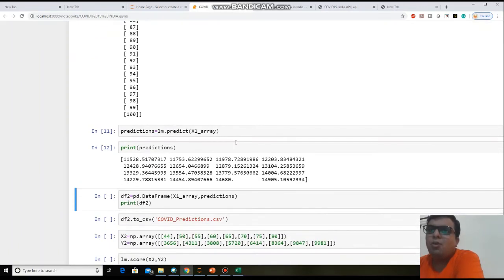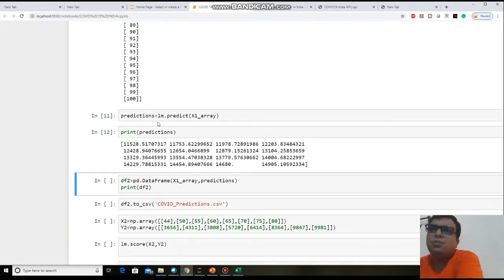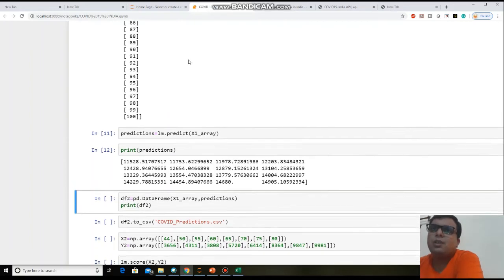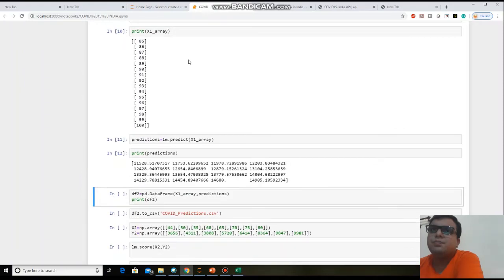Now I want to save these predictions in one Excel file so that we will get an idea about the total cases, what the total cases will be after 100 days. So that's why I am creating a data frame of these x1 values and the predictions. Using this syntax you can create a data frame. I am giving the data frame the name df2. Just print this data frame. For that I need to execute this line.